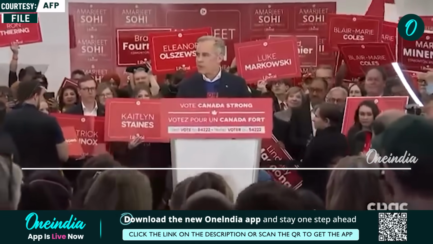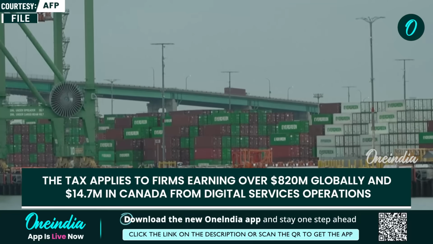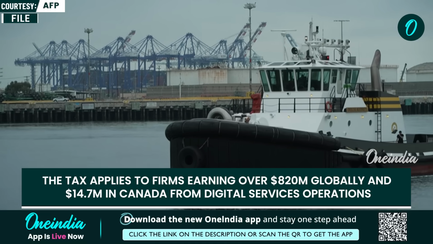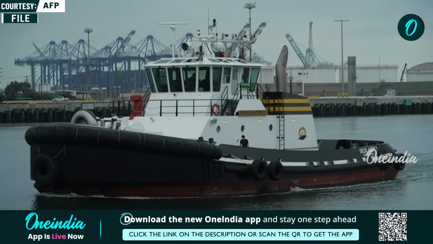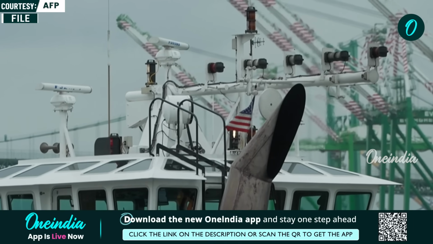As per this tax, large technology firms with global revenues exceeding $820 million and Canadian revenues of more than $14.7 million must pay a 3% levy on certain digital services revenues which they earned in Canada.